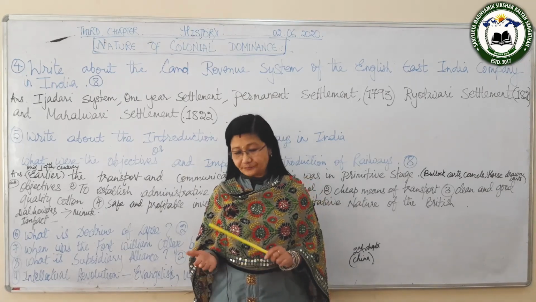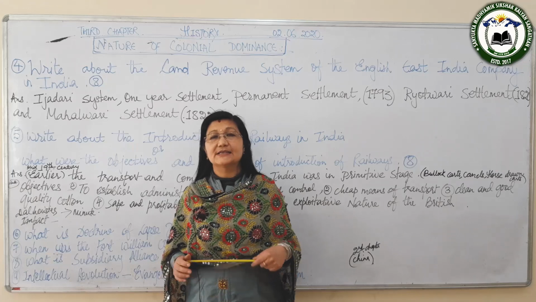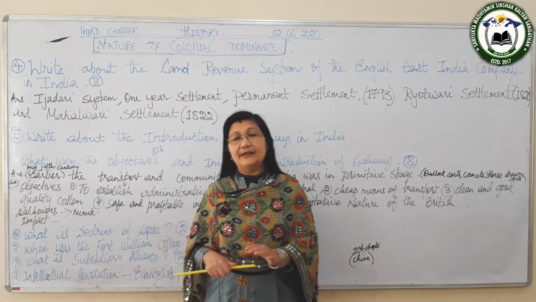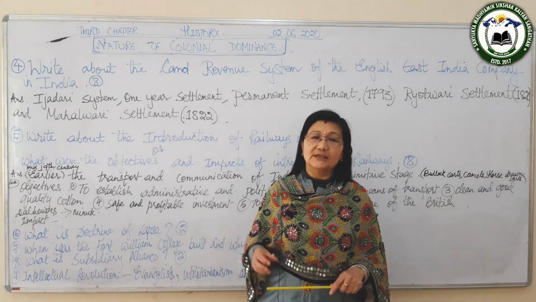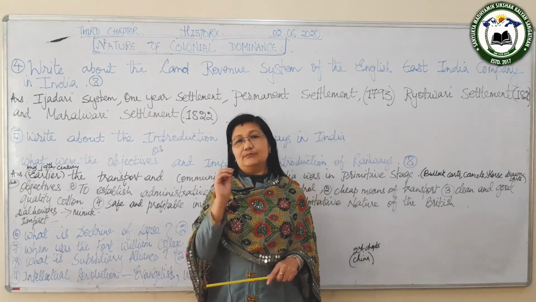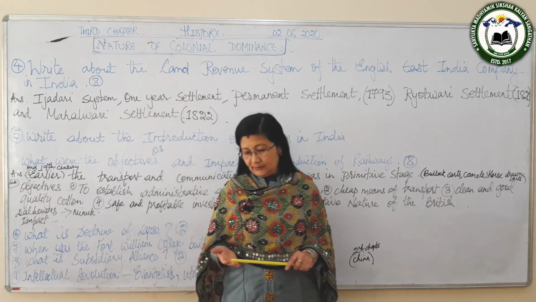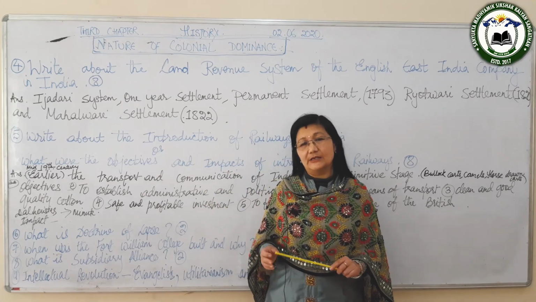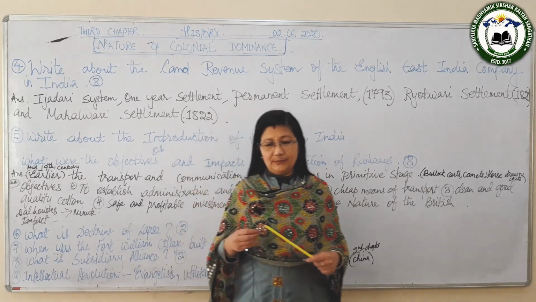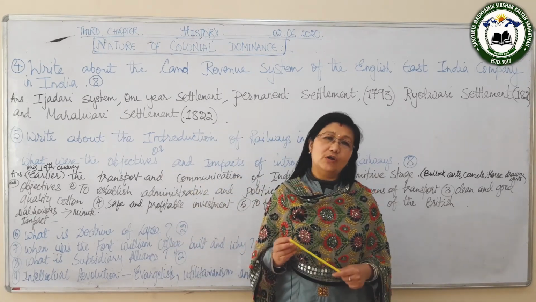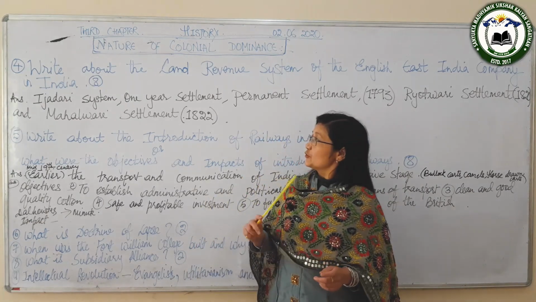Robert Clive and his successors failed to start a permanent system of land revenue in Bengal. Then after that, Warren Hastings also made a lot of experiments, and he also could not devise a permanent one. He introduced this